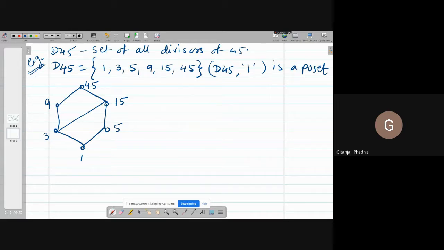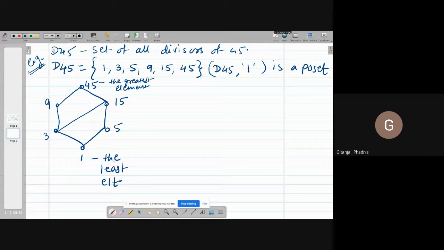What I told you, this is called the least element, and this is the greatest element of D45. 1 is the least element, and 45 is the greatest element of D45.